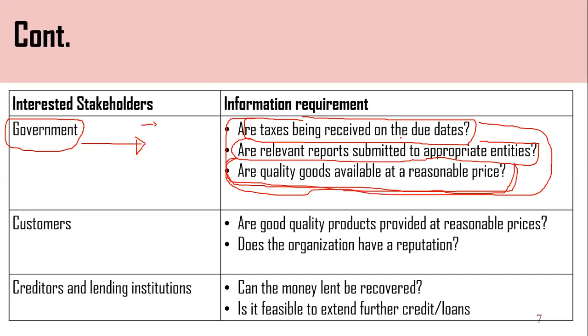They need to consider, they need to measure whether the company is paying their tax on due dates නේ හරි දවසට බද්ද ගෙවනවද කියලා බලා ගන්න පුළුවන්. ඊට පස්සේ relevant report submit කරන whether the company is submitting relevant report to the appropriate entities. Normally income tax institute as their internal revenue. And finally the company is maintaining or providing good quality goods available at the reasonable price, whether the business providing quality goods at reasonable price. Then those financial figures are needed for the government to check whether those important things, right?